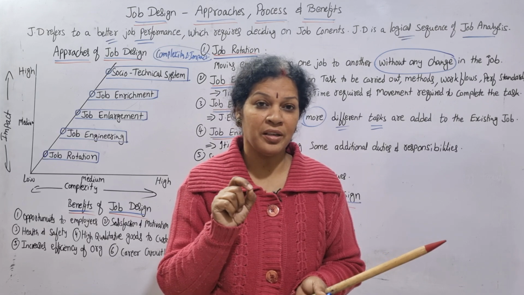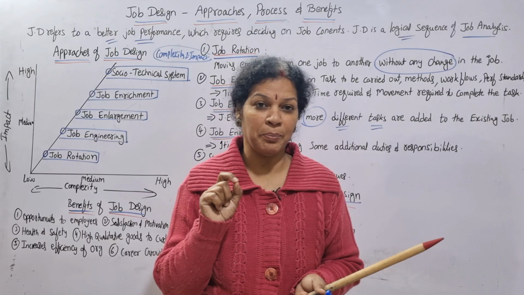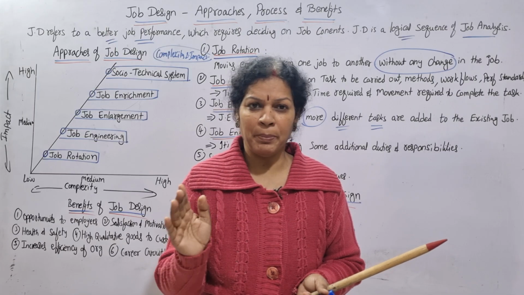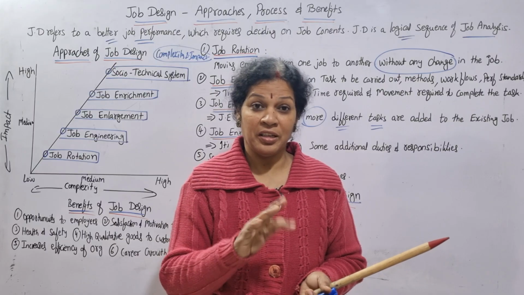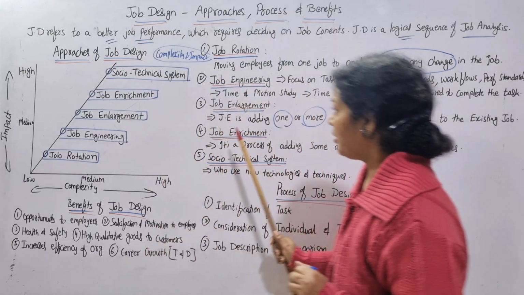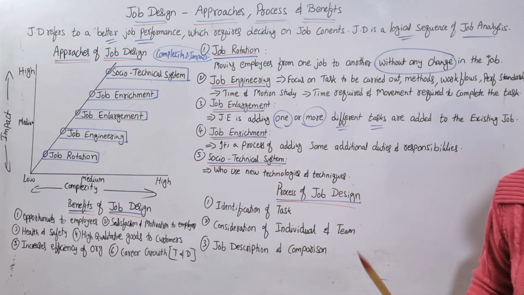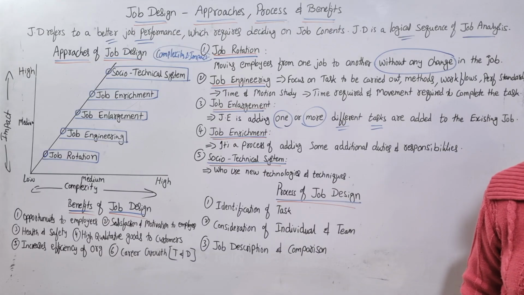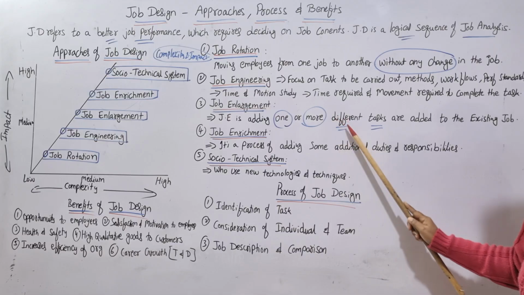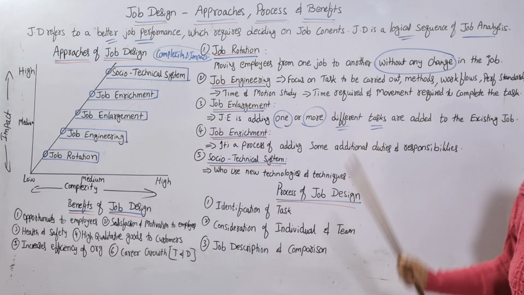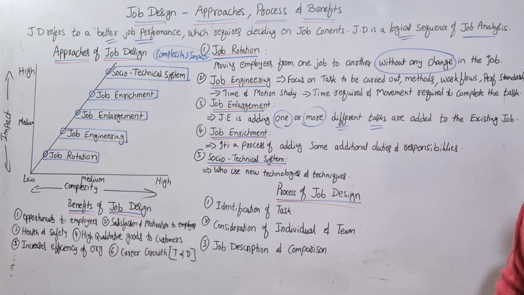The existing job was HOD of MBA department, head of the department of MBA department. Apart from this, training and placements and also soft skills training, additional responsibilities. That is, we call it job enlargement. Got a clarity? Job enlargement is one or more difficult tasks added to the existing job.